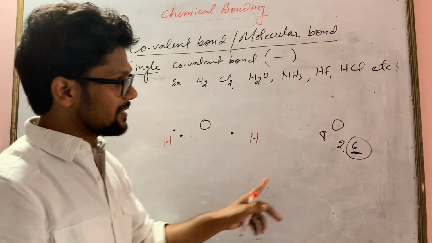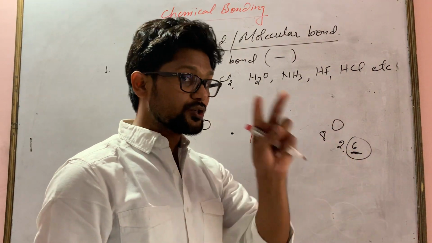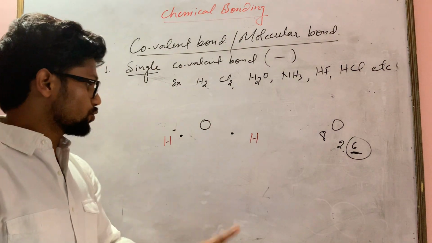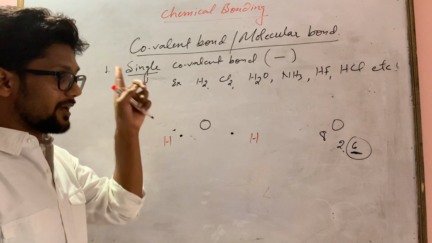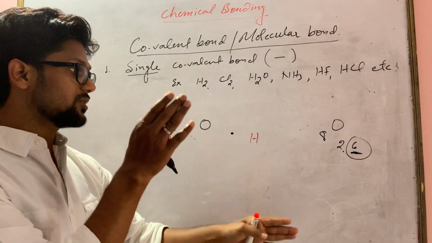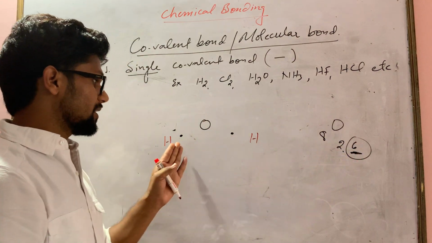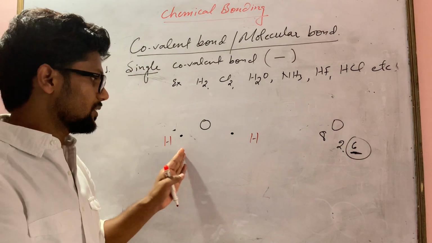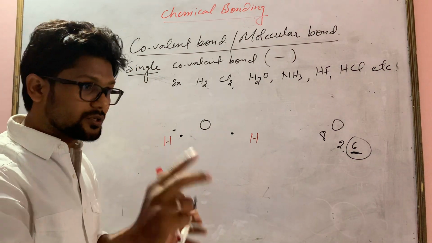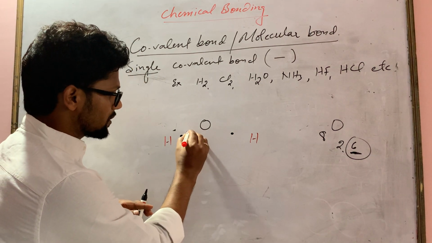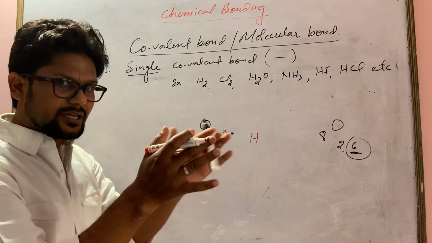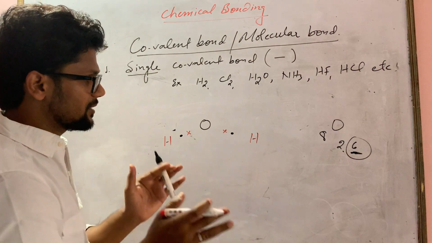And as I saw, oxygen can share 2 electrons. It means oxygen shares 1 electron with this hydrogen and another electron with this hydrogen. Not like both the electrons of oxygen will be shared with only 1 hydrogen. That is wrong. So you draw, it is sharing how many electrons? 2 electrons. One with this hydrogen, so we'll write 1 cross here, another with this hydrogen, write cross here, closer. Both electrons will be closer, so we can easily make the bond.